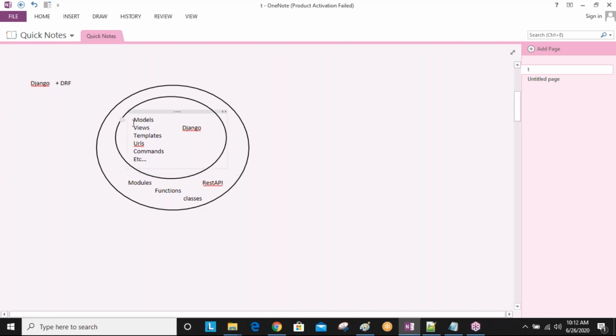So when you are learning Django, you focus on all these concepts more and more clearly. In our REST API, we are not discussing these points theoretically: what is a model, what are views, what are templates. But regularly we are going to use models, views, URLs, and all the commands, makemigrations, migrate. Django-related commands we regularly use in our REST API development also. In our REST API, we discuss the extra concepts that are available, concept-wise, more clearly. Are you understanding, guys? So this is about the REST API.